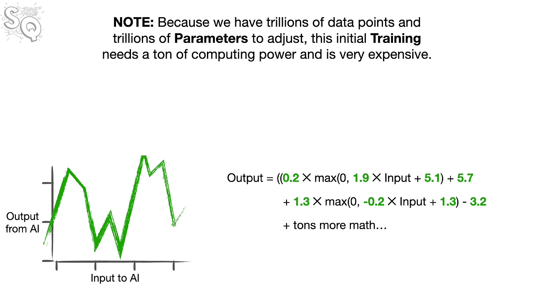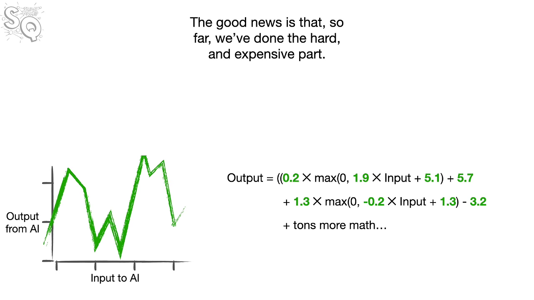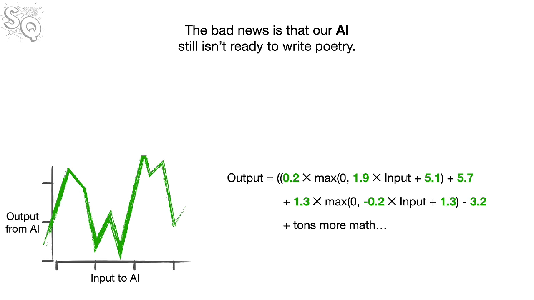Note, because we have trillions of data points and trillions of parameters to adjust, this initial training needs a ton of computing power and is very expensive. The good news is that, so far, we've done the hard and expensive part. The bad news is that our AI still isn't ready to write poetry.